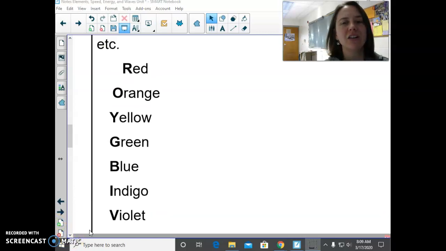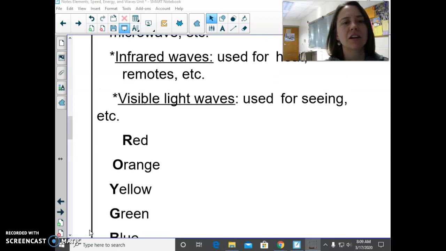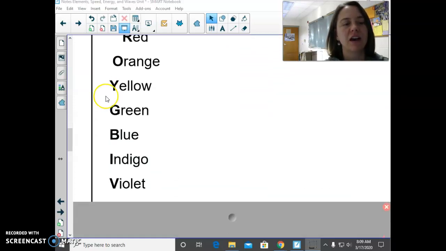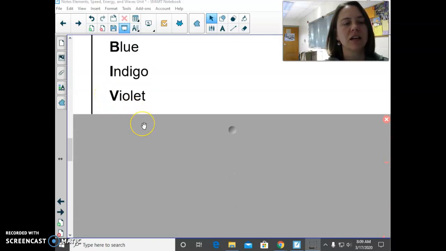So we can see all of these colors, and there are some animals that can see outside of the visible light spectrum, and they can actually see infrared waves. So perhaps, for example, snakes can see the heat coming off of their prey. They can sense that. And also some animals can see on the other side of visible light.